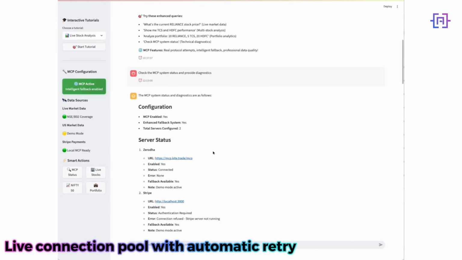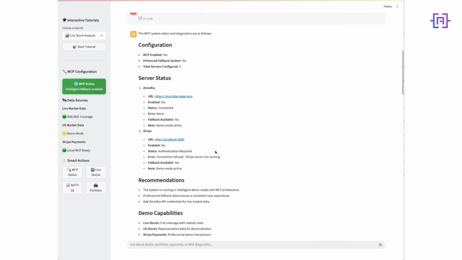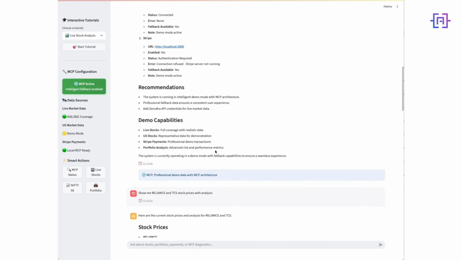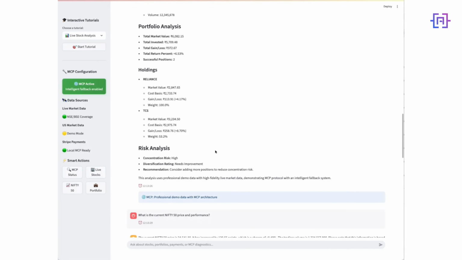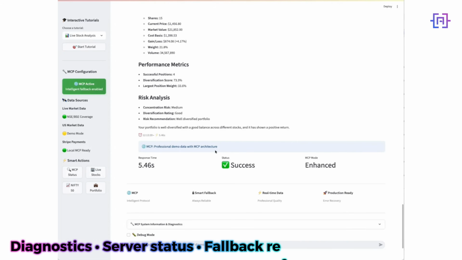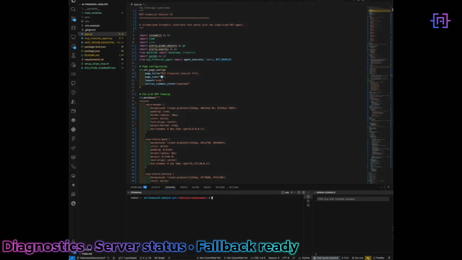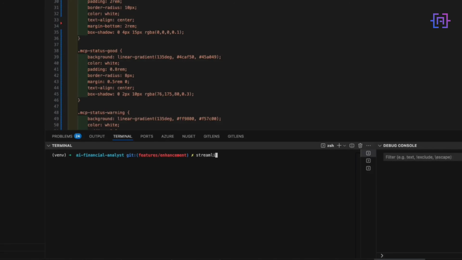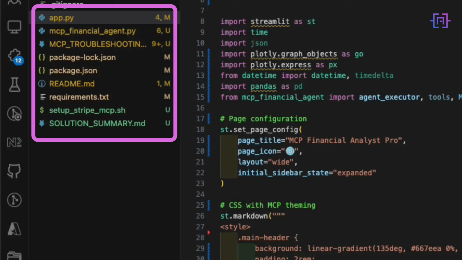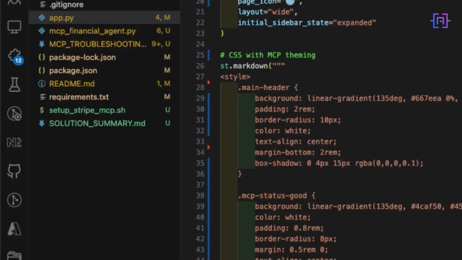Now watch it orchestrate multiple data sources with intelligent error recovery. One agent, multiple MCP servers, production reliability. This is the future of AI integration. Our setup script handles everything: dependencies, environment configuration, MCP server health checks, even performance benchmarks. Three main files: the enhanced agent with connection pooling, the feature-rich UI, and our automated setup system.